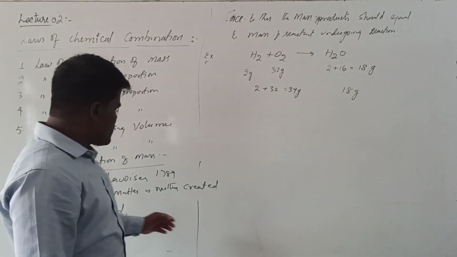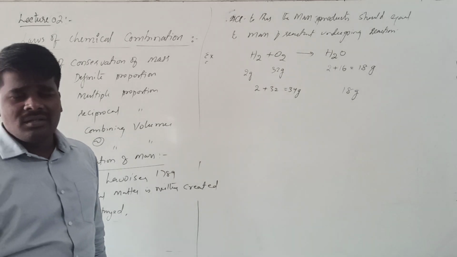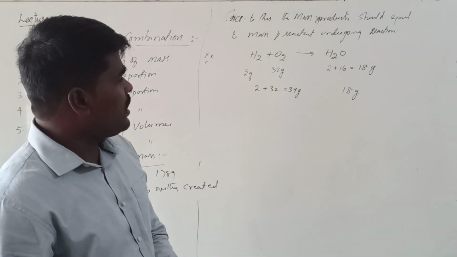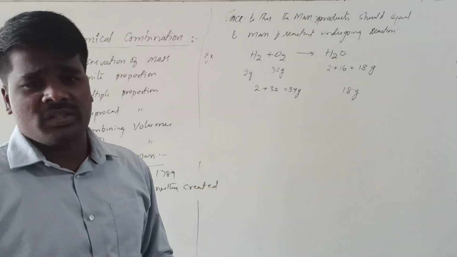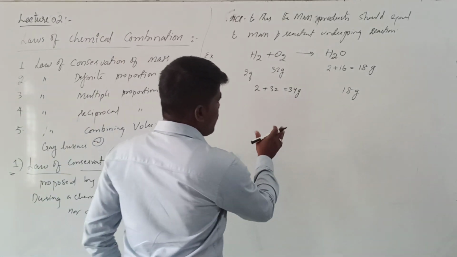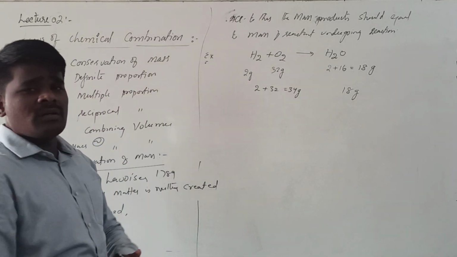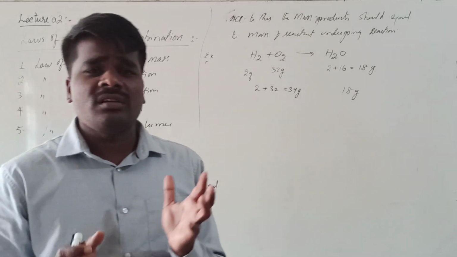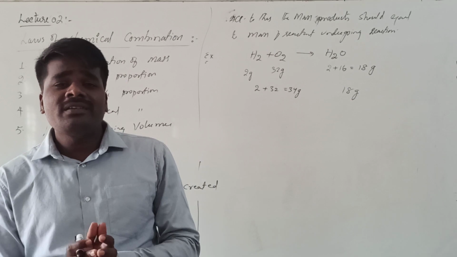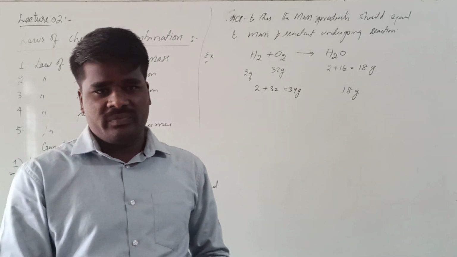Right? So what does this law of conservation of mass say? The mass of products obtained must be equal to the mass of reactants undergoing reaction. So according to this law, this particular equation is incorrect. And the main application of the law of conservation of mass is that it advises us to balance the chemical reaction.